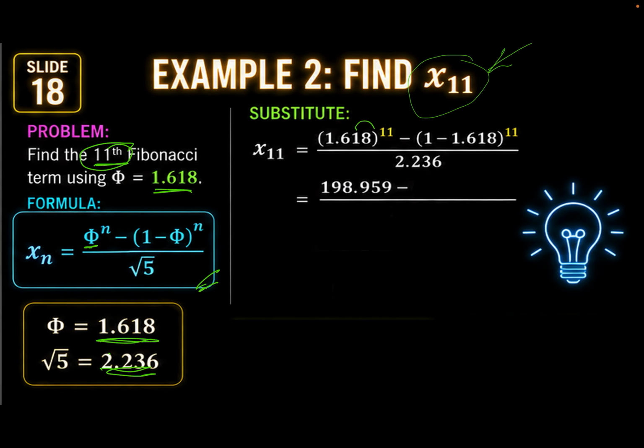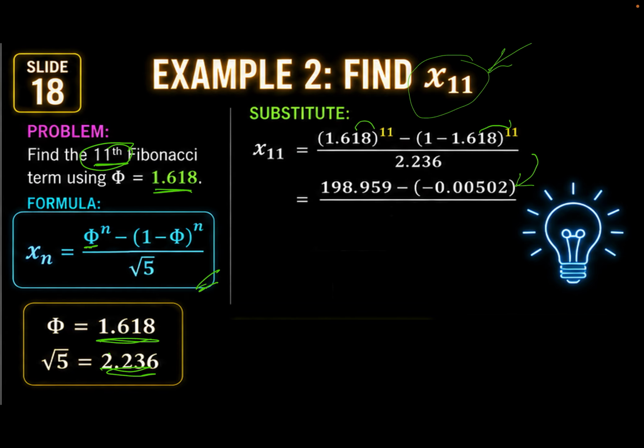198.959. Yung 1.618 raised to 11 minus 1 minus 1.618. Yung loob muna, tapos i-raise mo sa 11 para makuha mo po itong negative 0.00502. Okay? Sometimes, ang lumalabas is naka-scientific notation siya pag yung tinype mo sa calculator.